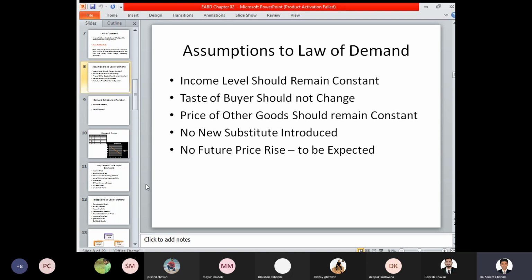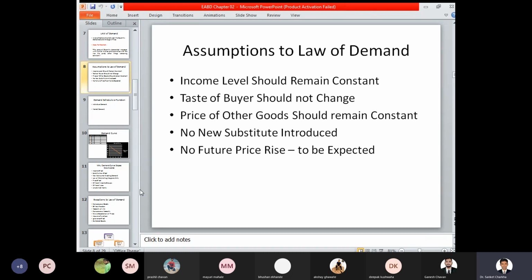Substitution is also a particular concern, wherein if a substitute is introduced in the market, it must be introduced in a gradual phase or step-by-step method. All of a sudden, a particular product must not be introduced to customers and offered with claims about the comfort it can provide. If a substitute has been introduced, the price of that product must remain the same, and there should be effective and proper competition in the market. No future price rise is to be expected.